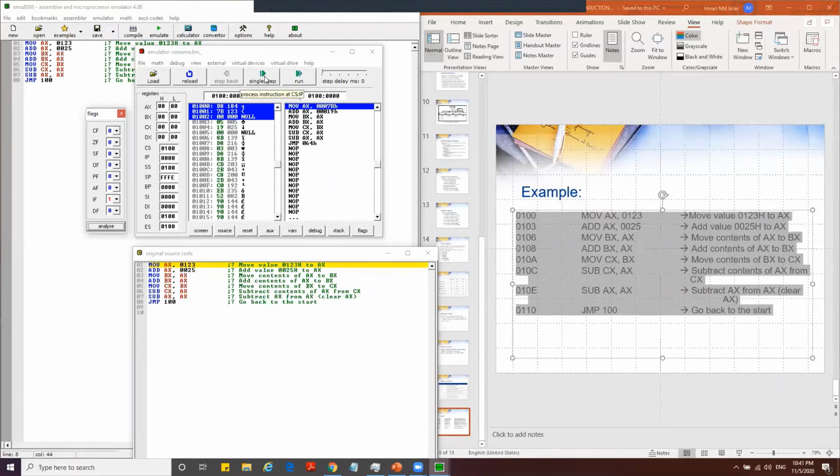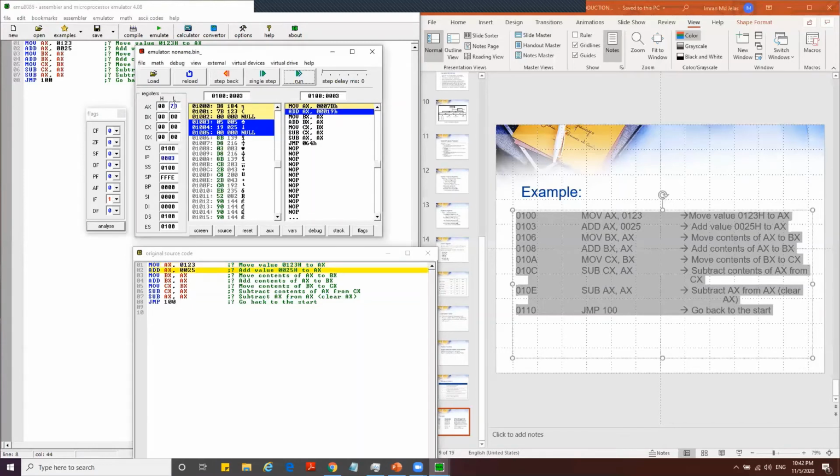If you move 0123, that means you are moving the decimal number 0123, so it needs to be converted into hex first and the value might change. It will be 7B: 123 in decimal means 7B in hex.